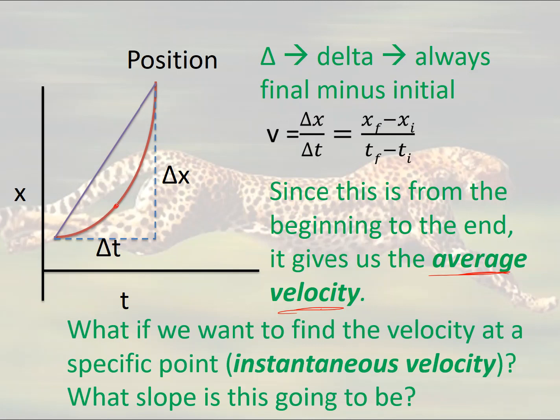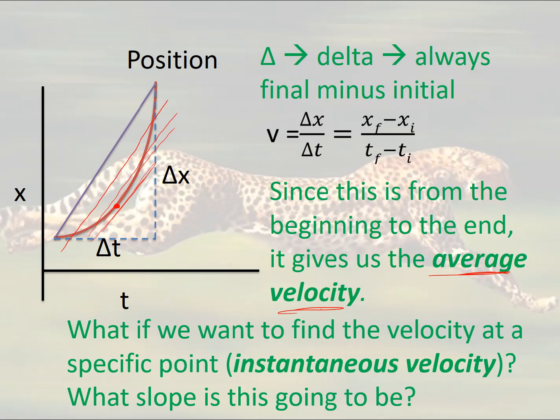But what if we want to find out the velocity at a specific point? So maybe I pick a point right here and I say, hey, I want to know how fast I'm going right at that point. Well, when I get down to that point, then I have another line that's getting closer to it here, another line that's getting closer to it here, and eventually I get to the point where I have only one line that is touching the original graph, and that one line is tangent to the surface at that point.